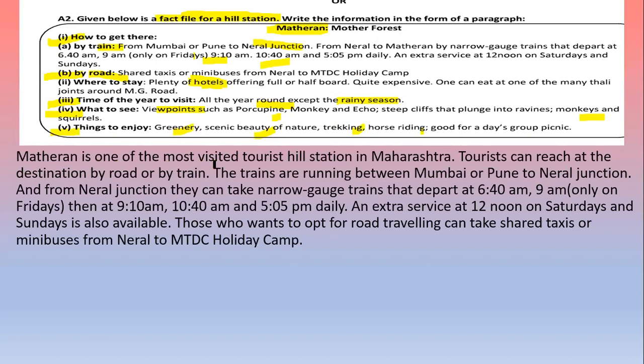So Matheran is one of the most visited tourist hill stations in Maharashtra. Tourists can reach the destination by road or by train. The trains are running between Mumbai or Pune to Neral Junction. And from Neral Junction, they can take narrow gauge trains that depart at 6:40, 9 a.m. and 9:10, 10:40, 5:05 p.m. daily. An extra service at 12 noon on Saturdays and Sundays is also available. Those who want to opt for road travelling can take shared taxi or mini buses from Neral to MTDC holiday camp. So this is the first paragraph.